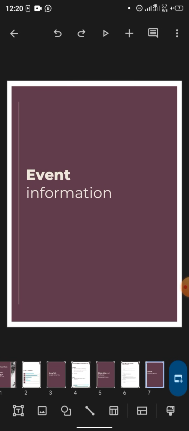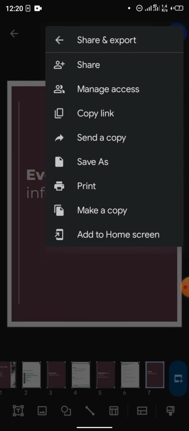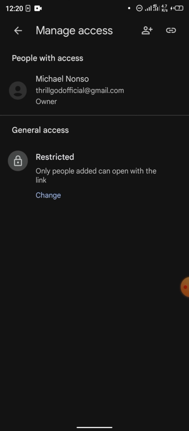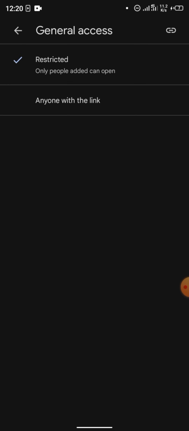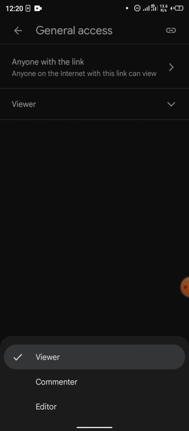Now you need to share it, so you need to copy the link. You click on these three dots here, tap on share and export. Then tap on manage access, change it from restricted, tap on change, and choose anyone with the link. Make sure that you leave it as viewer. Don't give any editing rights. So this is the link.